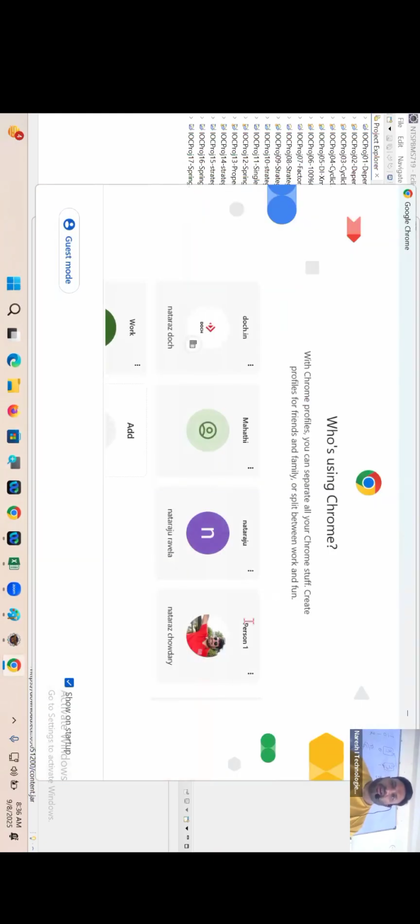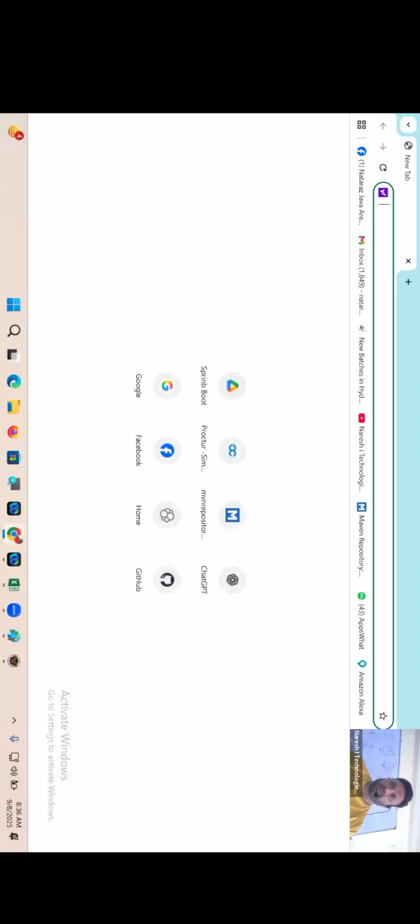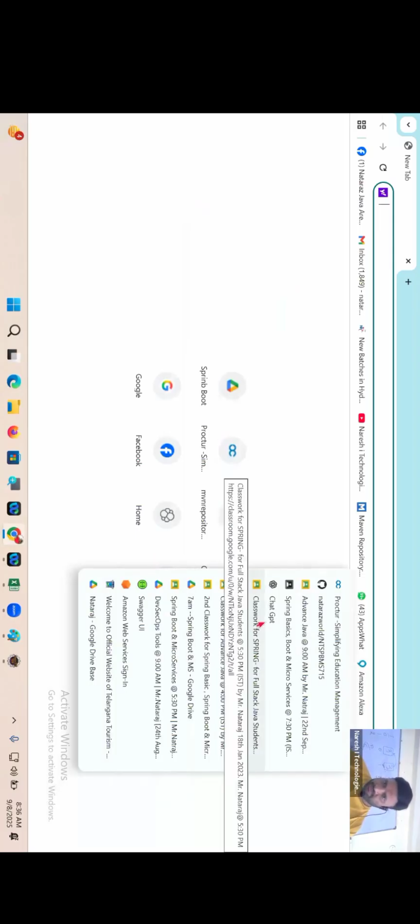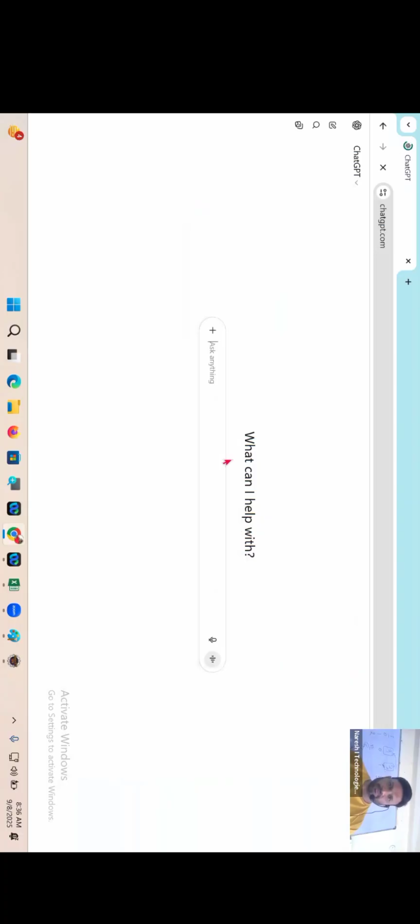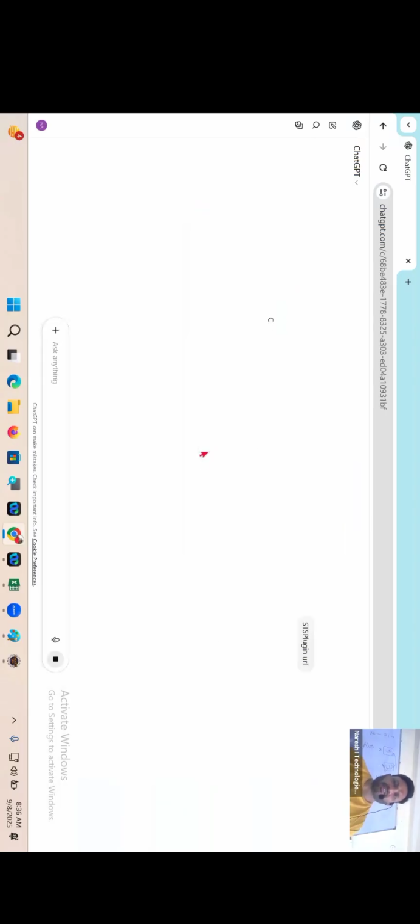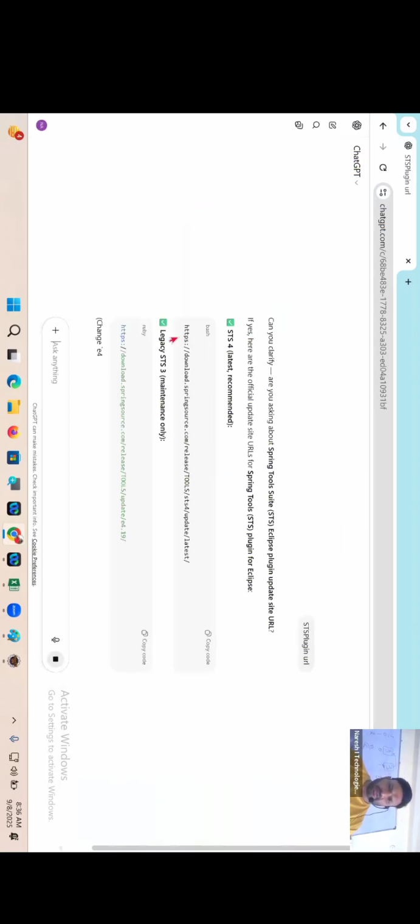How to get it? Fine, wait a minute. Here in ChatGPT, ask for the STS plugin URL. Here it has come now. Not legacy, STS 4 only, this is the latest one. Just take it and paste it there.